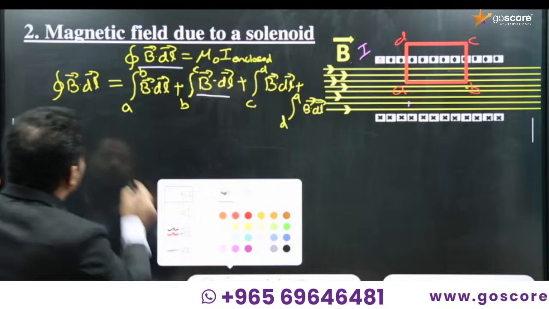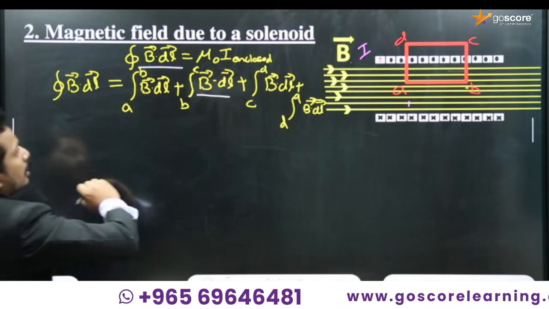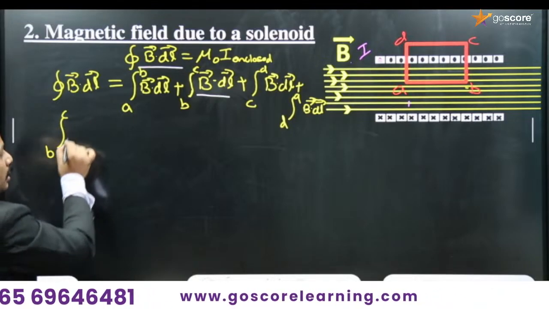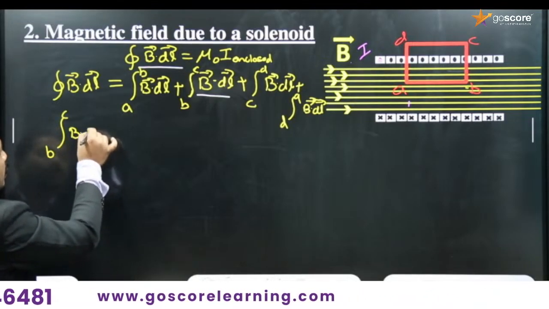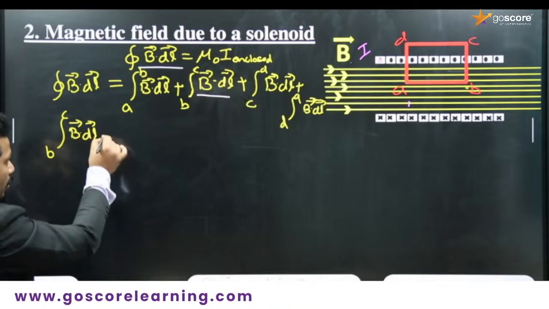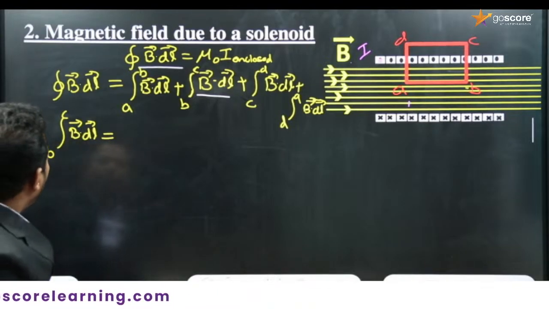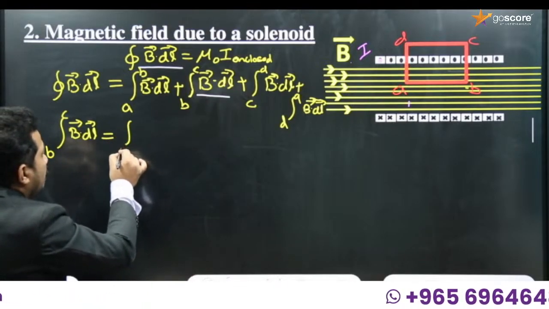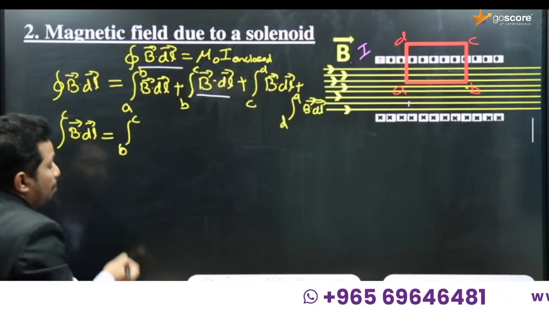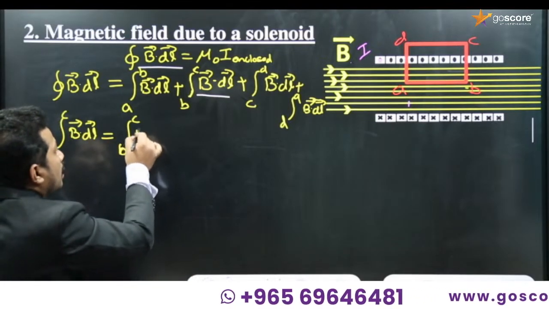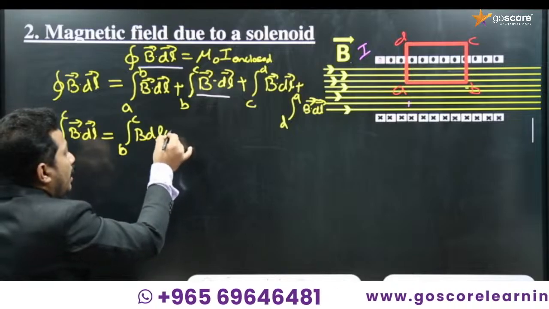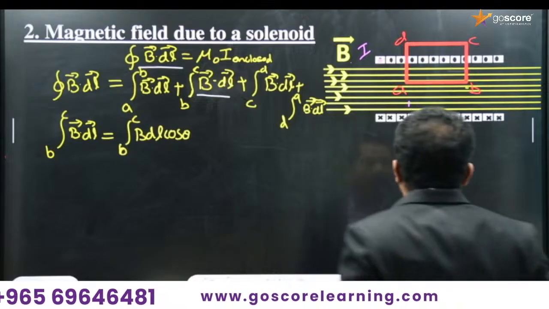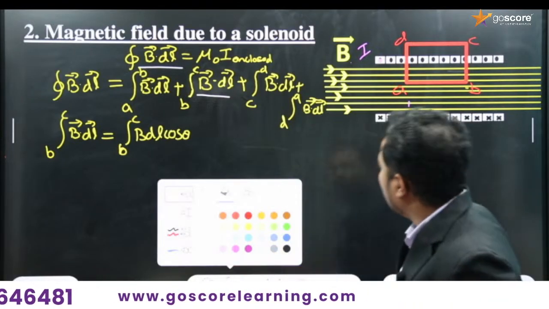What is the second term here? The second term means the integral from B to C, B dot dl. What is B dot dl? B dot dl means B dl cos theta, where theta is the angle between B and dl.